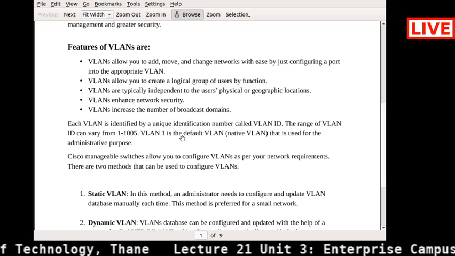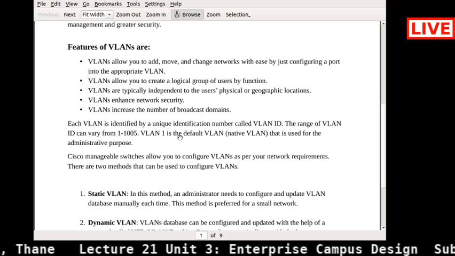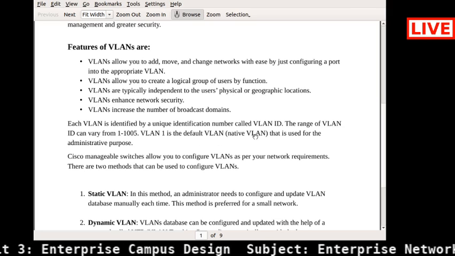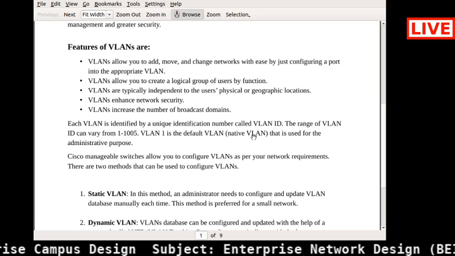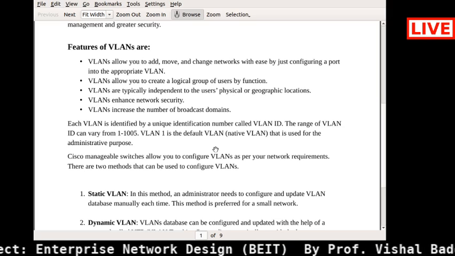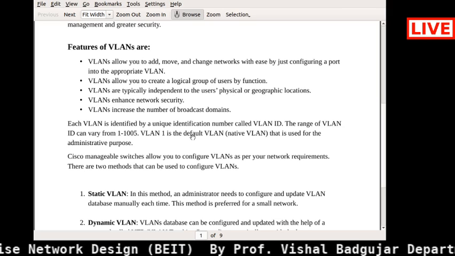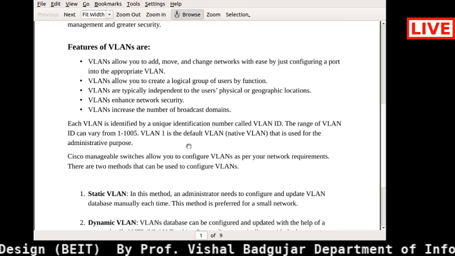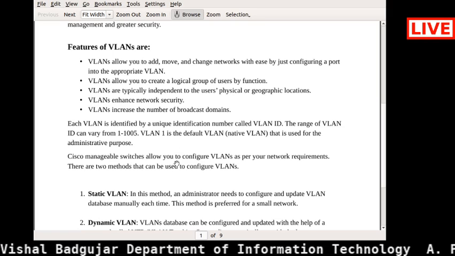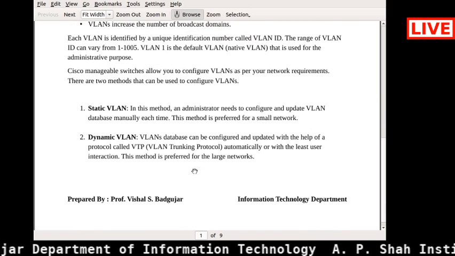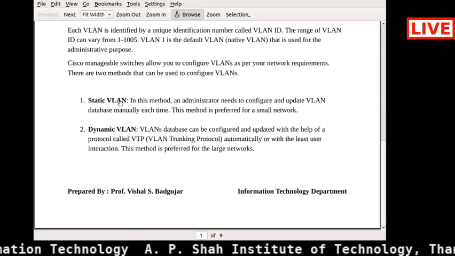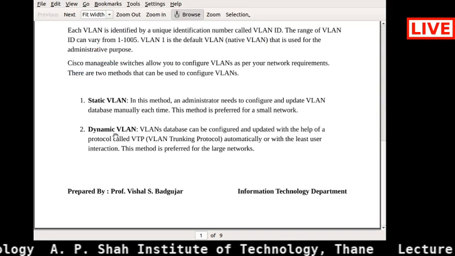VLAN 1 is the default VLAN. So whatever the first VLAN is, we can call it the native VLAN, the default VLAN, and its identification number is 1. It can be used for your administrative purposes. So whatever you configure with this VLAN 1 will be your administrative VLAN. Then there are also types of VLAN. The first one is static VLAN, the second one is dynamic VLAN.